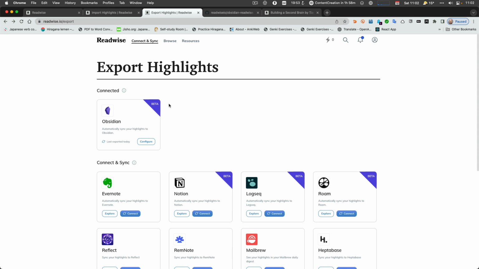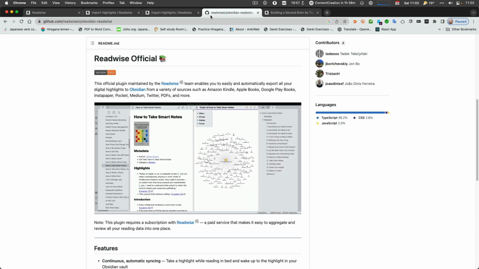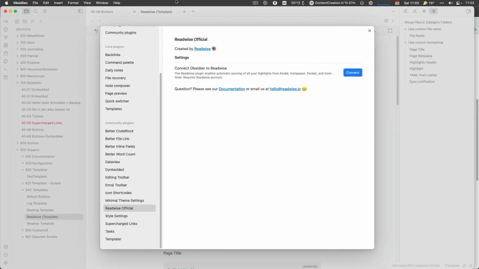So let's go over to the Readwise official plugin. You can download it just normally into Obsidian, right? And in there, you then configure it a little bit. And that's the major difference between other plugins, really. The configuration is really limited. So when you install it and enable it, you need to connect it.